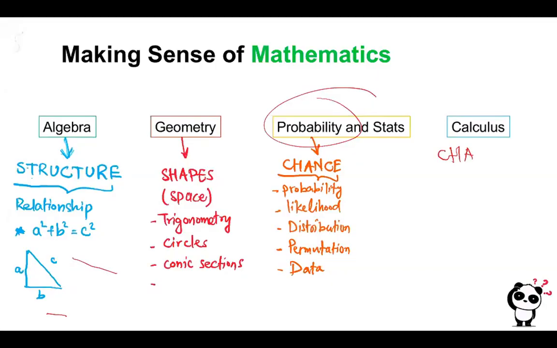And since we learned that change is the only constant, as was a very famous quote by Einstein, that means change is inevitable. You will always have change. Everything is changing. We are evolving, depending on time and also other factors. So we always discuss changes, and that's how calculus helps us understand the things around us.